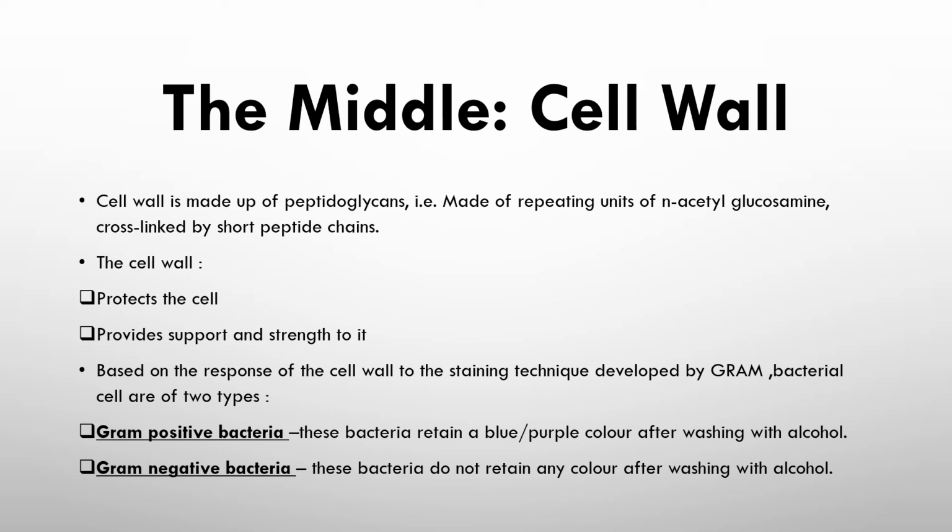Based upon the response of the cell wall to the staining technique developed by Gram, bacterial cells are of two types. A number of bacteria may cause a number of diseases. For example, tuberculosis and pneumonia, but the medicine for both is not the same. So how do we distinguish which medicine should be given to which type of bacteria? For that, Gram took a sample of the bacteria and stained them, that is colored them.